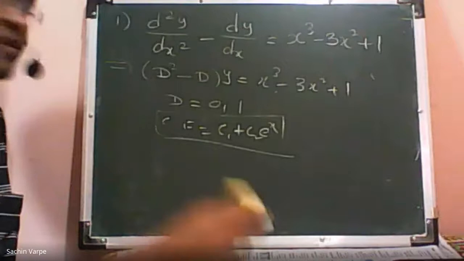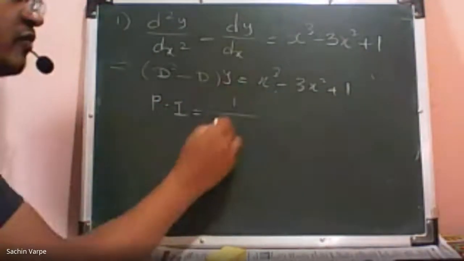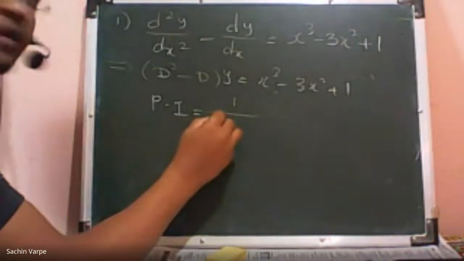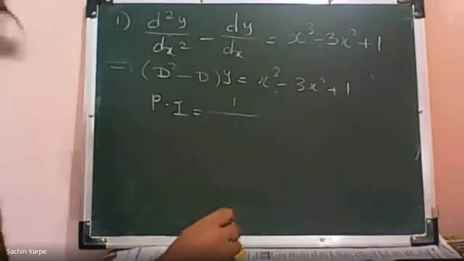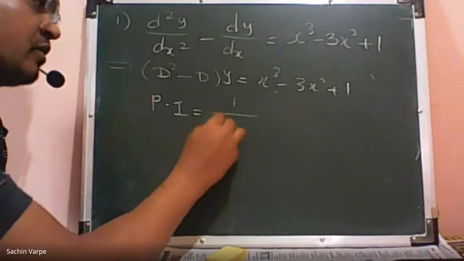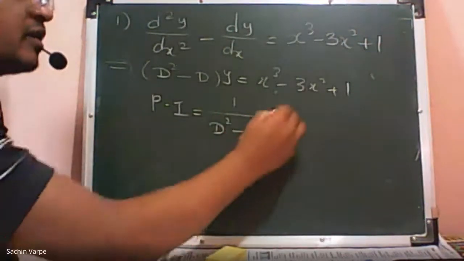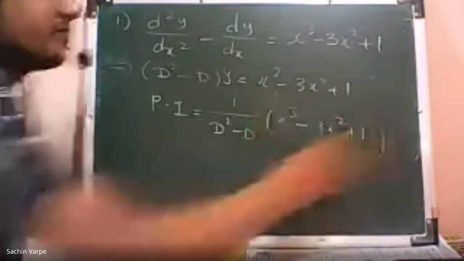Now the next is the particular integral, PI is equal to 1 upon phi of D into f of x. I'm not writing the formula, but you should write 1 upon phi of D into f of x. So 1 upon D square minus D into f of x, that is x cube minus 3x square plus 1.